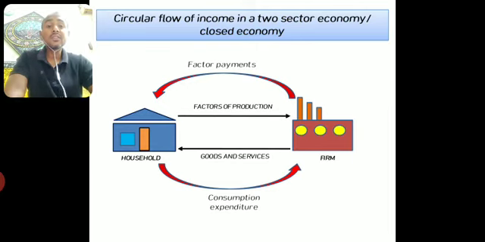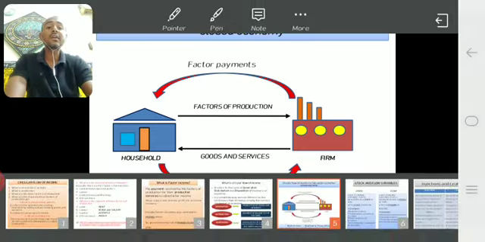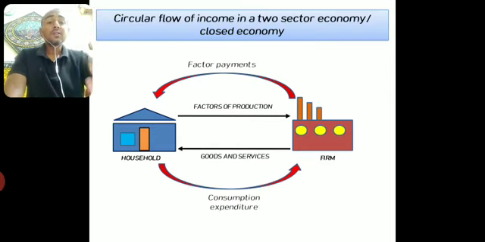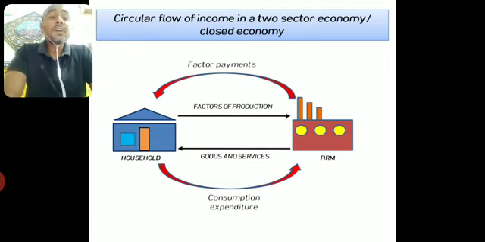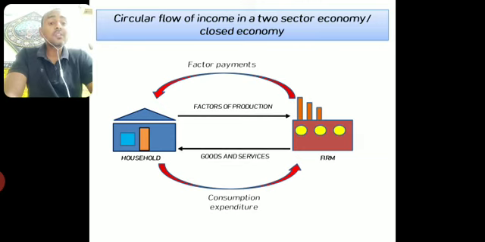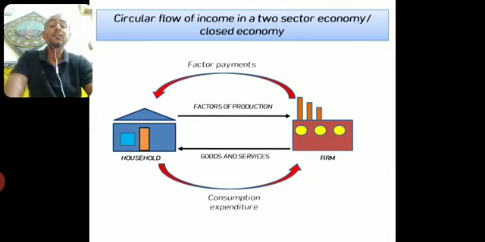So there is a real flow that exists between the household and the firm, which is represented by these black arrows. On the other hand, there is also one more flow which takes place in the form of money. Factor payments made by the firm to the household are in terms of money. Then the household spends money to buy goods and services from the firm, which is called consumption expenditure, that is also in monetary terms. So these two red arrow marks that you can see on the screen represent the money flow between the household and the firm.